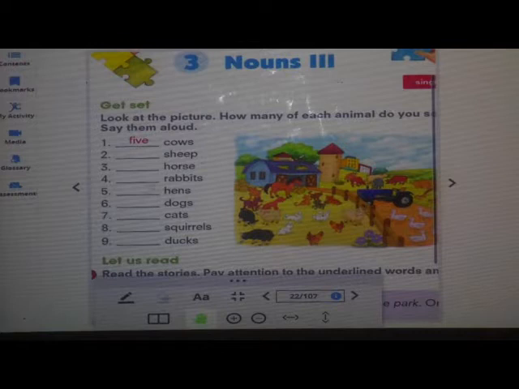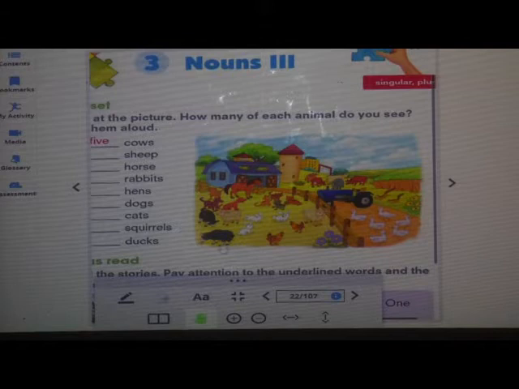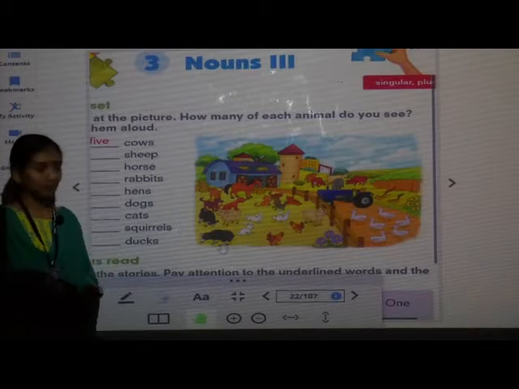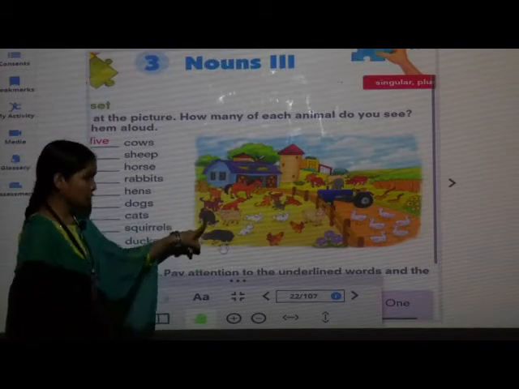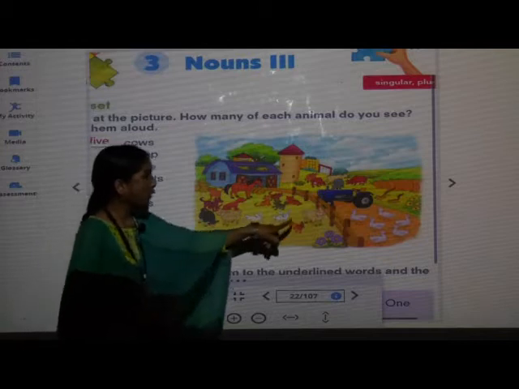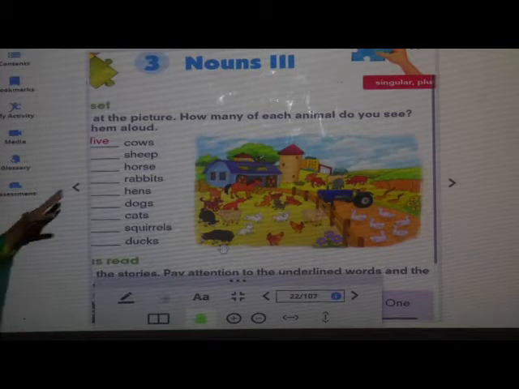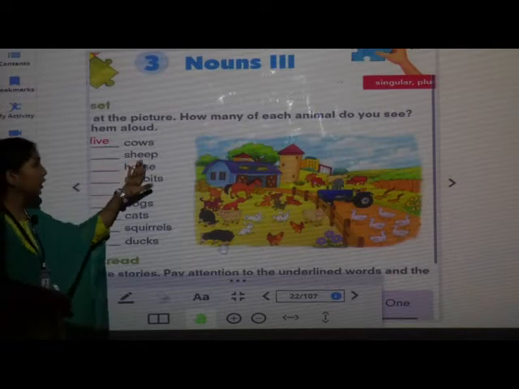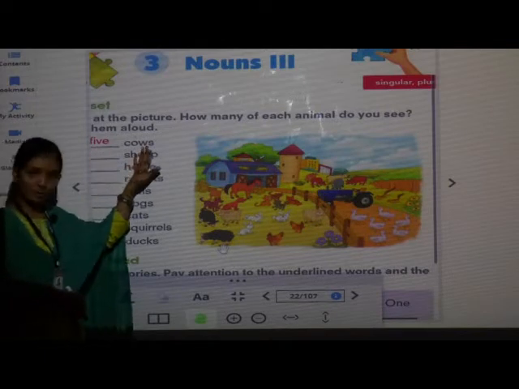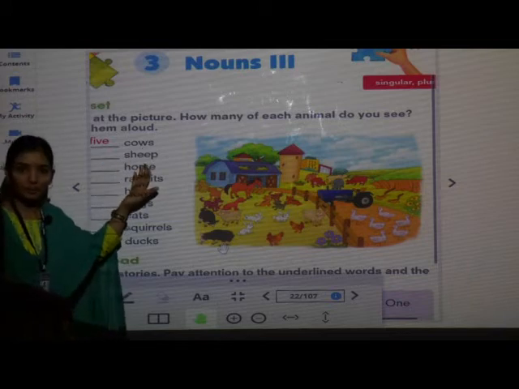Now, the next one is sheep. What we have to do? We have to count the number of sheep. 1, 2, 3, 4. So, how many sheep are there in this picture? 4. So, what we will write here? 4 sheep. 5 cows. 4 sheep.